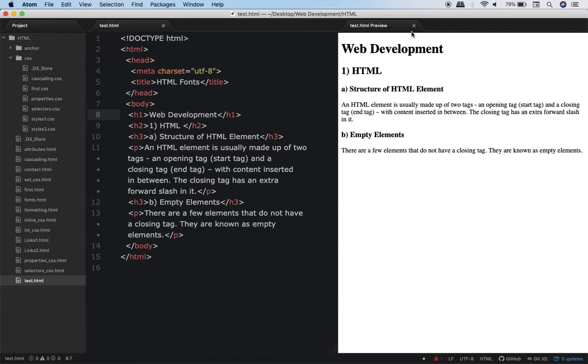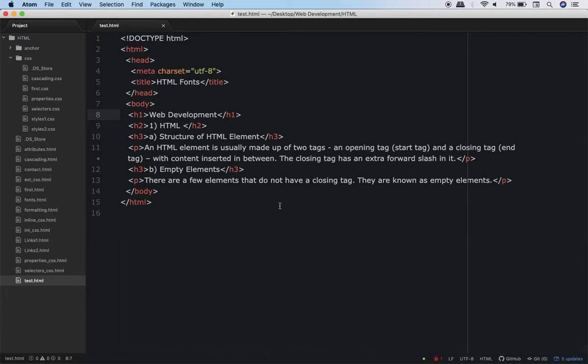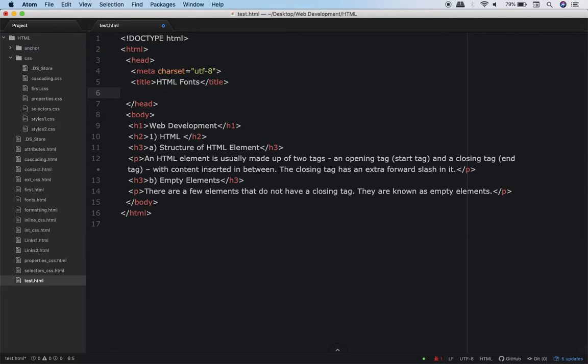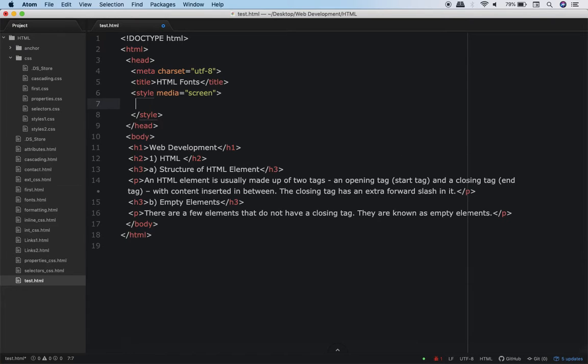All right. Now, how do I apply the CSS over here? If I want to apply CSS, within the head section I will give the style element, and this style element is used for CSS styling. Now I hit the enter key and I get something like this. Over here by default you will get media equal to screen. Right now we don't need it, so I have simply deleted it. The style element starts in line number 6 and ends in line number 8. Now in line number 7, what am I going to do?